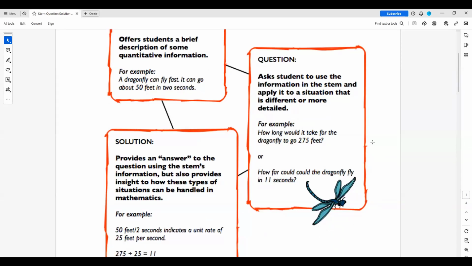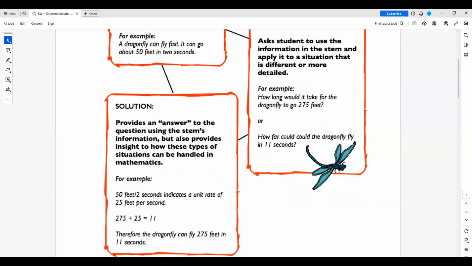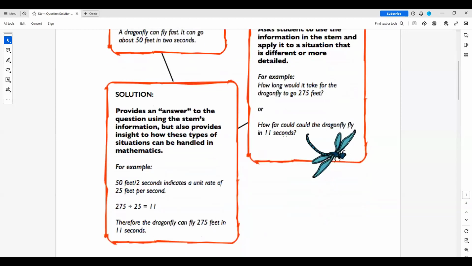For example, how long would it take for the dragonfly to go 275 feet? Or how far could the dragonfly fly in 11 seconds? So then you come to the third point on the triangle, and that's the solution. It provides an answer to the question using the STEM's information, but also provides insight to how these types of situations can be handled in math.